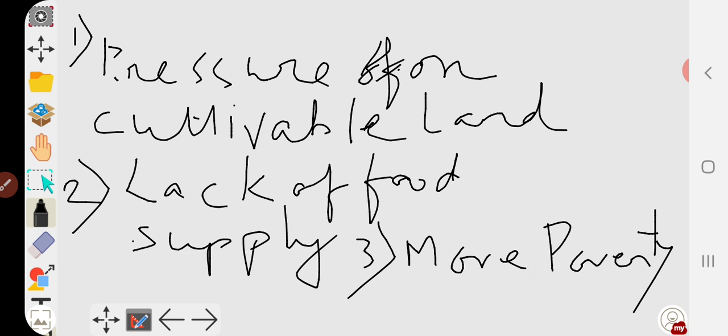Lack of food supply, so the duration of the cultivation will not increase in that order. So obviously the quantity that will be produced will get reduced day by day. And when the land will be shrinking, the landless farmers, those who were employed over there, will not get the scope to do the work on the fields. So as a result, how are they going to earn their livelihood? So it will lead to poverty, more poverty. So these are some of the connected consequences if the land under cultivation gets reduced day by day.